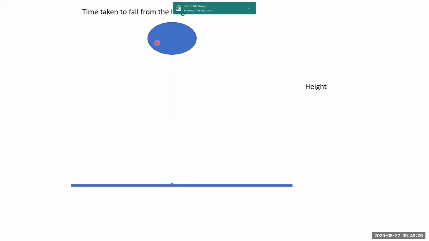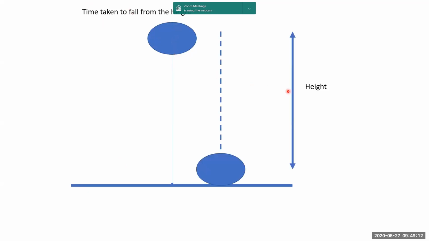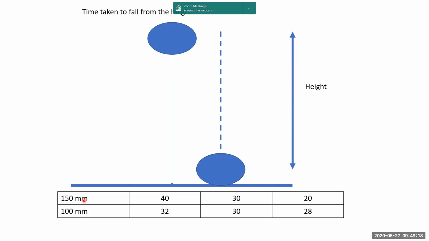Now we will measure the time taken for a ball to fall from a height, given as h. The ball is falling, and we will not know what the height is. We will see heights of 150 mm and 100 mm. For 150 mm, we see times of 30 seconds, 40 seconds, and 20 seconds. So the average is 30, but the variation is very much: 10 on the upper side and 10 on the lower side. Whereas for the 100 mm fall, the variation is very less. It takes 30, but 32 and 28, so only 2 variation on either side. So this is a better measure.